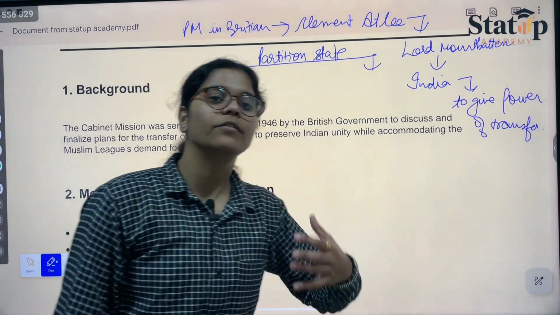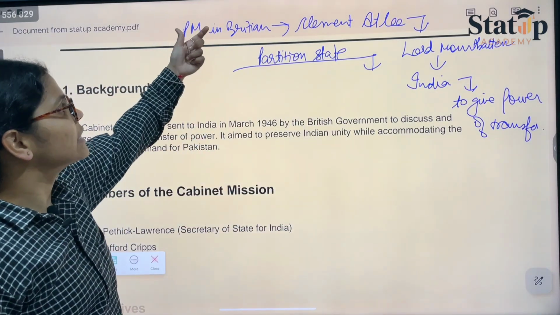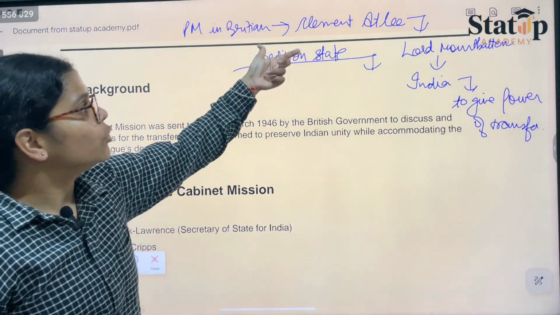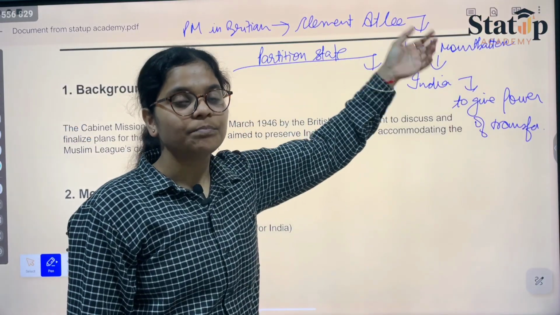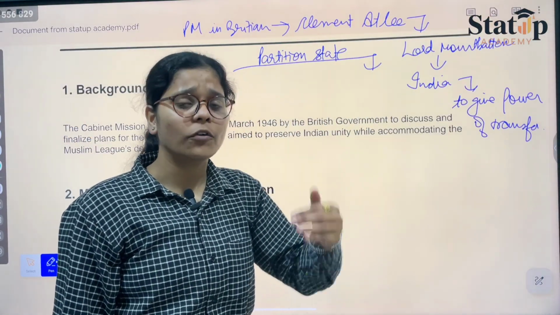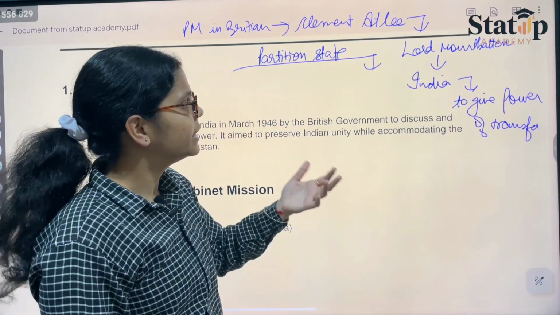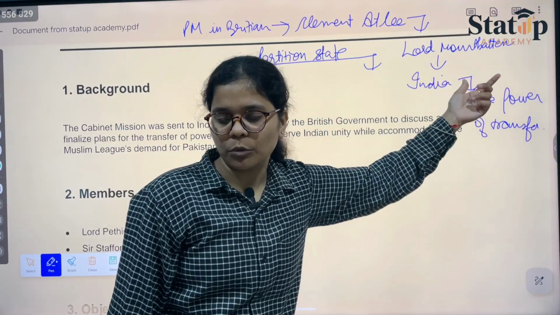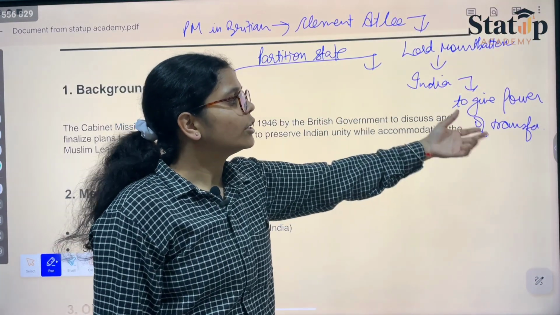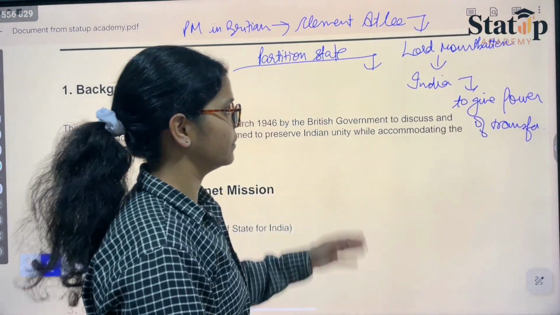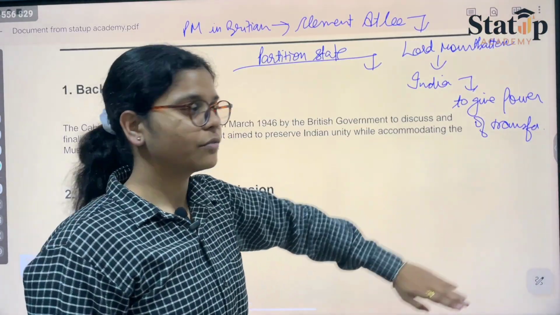Means power was to be transferred. Therefore, we can say that the PM in Britain, who was Clement Attlee, was in favor of giving independence to the Indian people. Therefore, he sent Lord Mountbatten to India to oversee the power transfer. This was how the power transfer occurred.